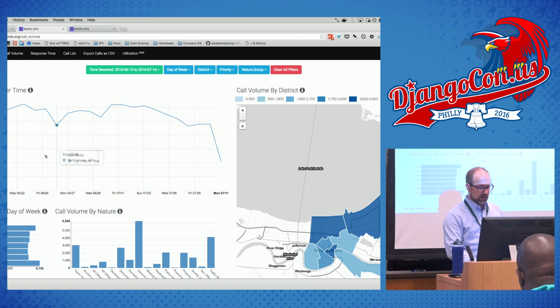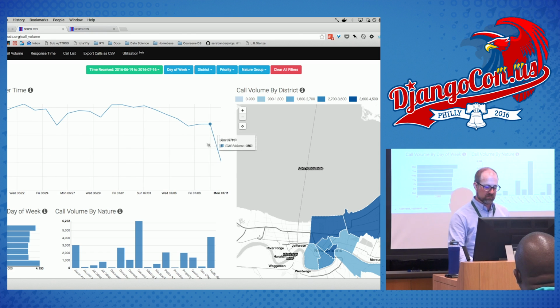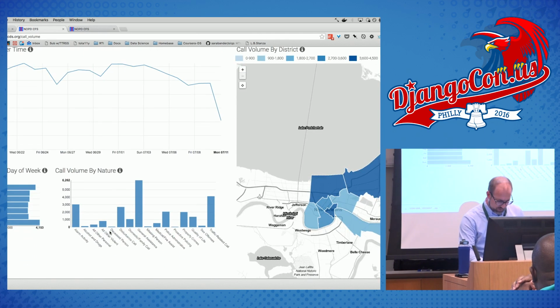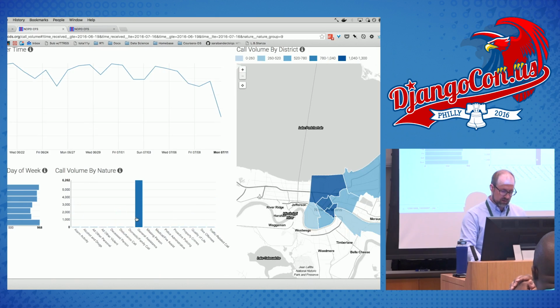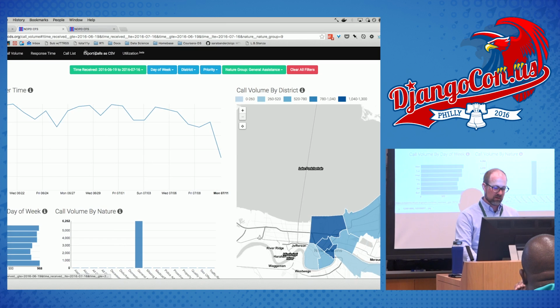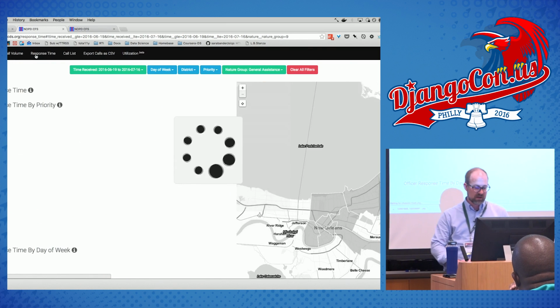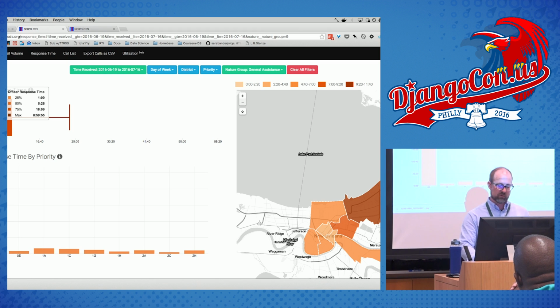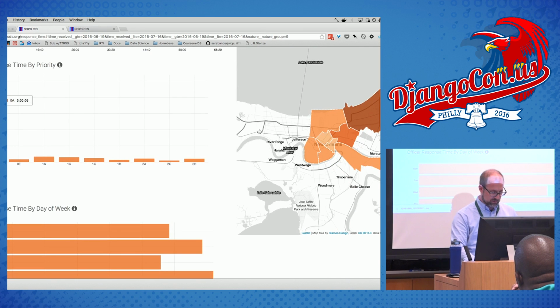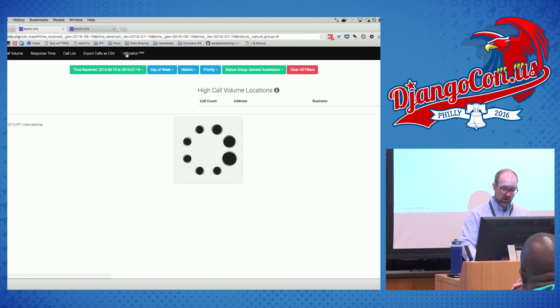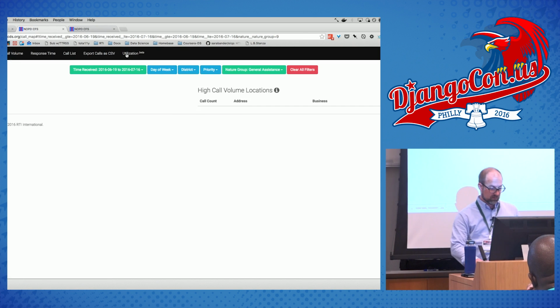But here I can see the call volume over time. You see it dips at the end. That's just because we don't have today's data yet. I can click through and see if I want to see all general assistance calls only. Click that. Now I've just got general assistance calls. I can see how heavy it is all over town. I can look at the response time and see that the median response time for general assistance calls is 5 minutes and 26 seconds for the last 2 weeks. That's not too bad overall. Could be worse. And then I can even look and see all the calls by location.